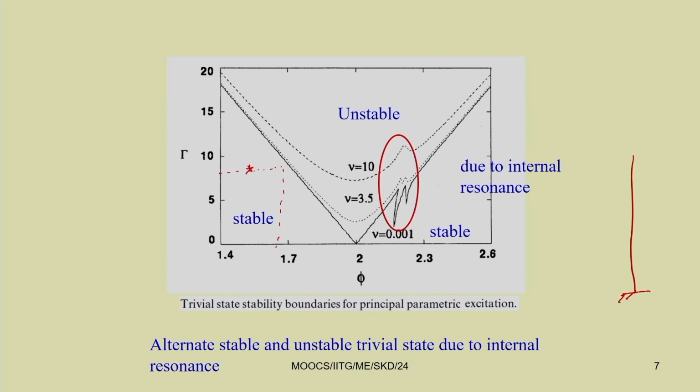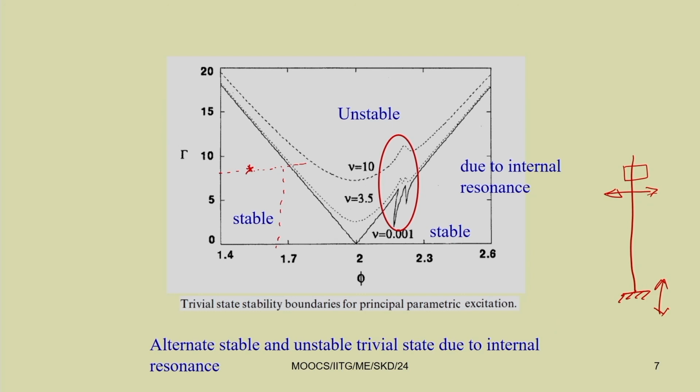But if it enters into this unstable zone, it starts vibrating in the transverse direction. We are moving the cantilever beam up and down. We have a mass attached here, so it is moving up and down, but the beam is moving in a transverse direction.